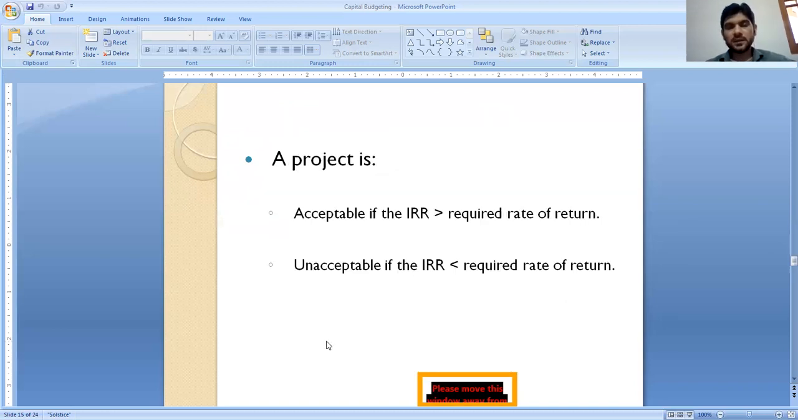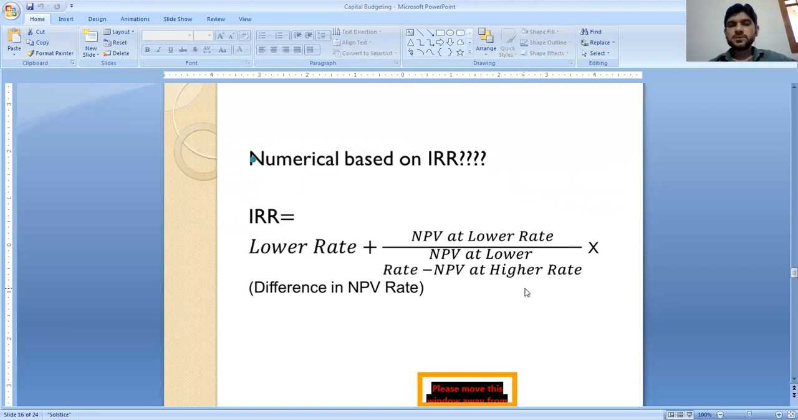What is the decision rule? A project is acceptable if the IRR is greater than the required rate of return. Another situation is if the rate of return is less, then we cannot accept the proposal. A project is unacceptable if the IRR is less than the required rate of return. This is the equation for IRR, which we will see in later sessions.